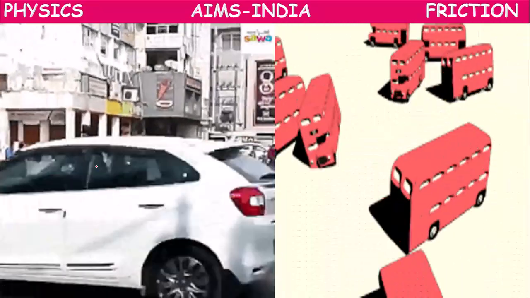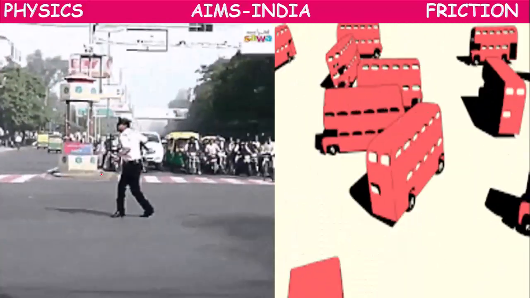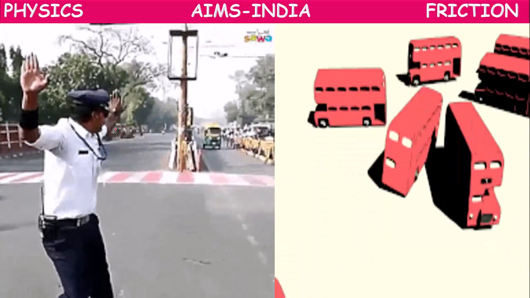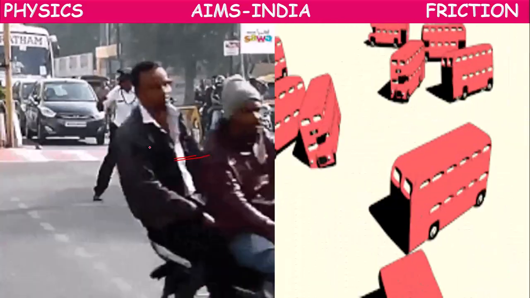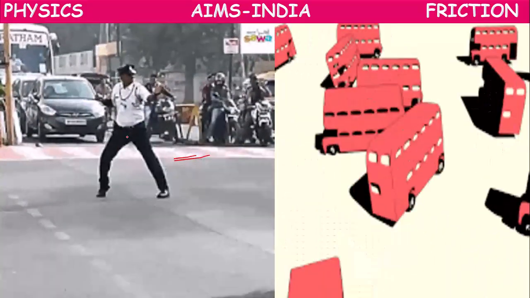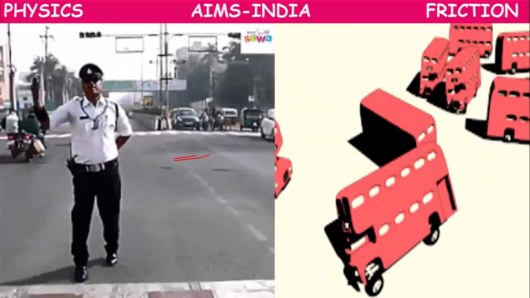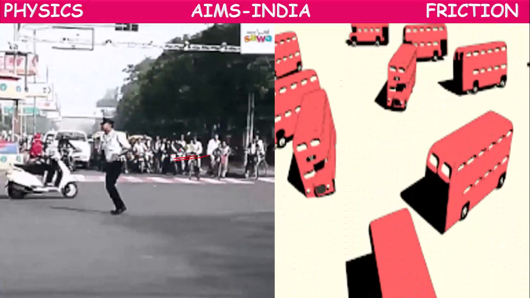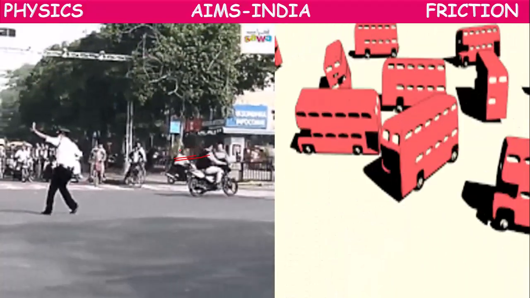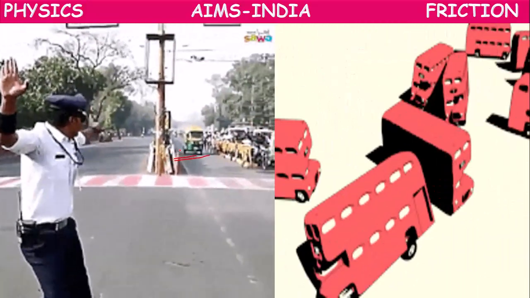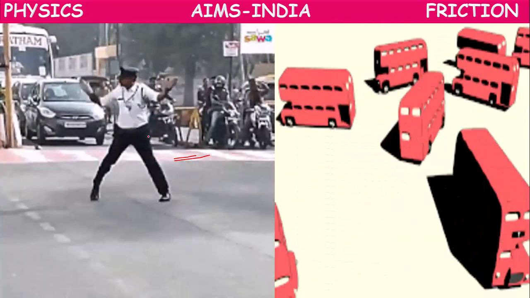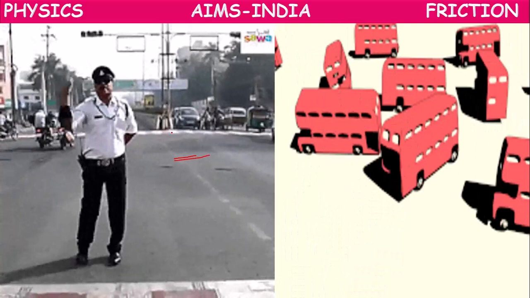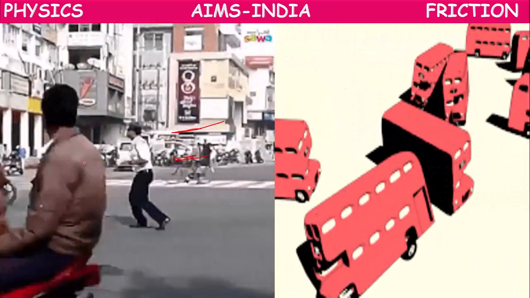Suppose a vehicle is stopped, up to what extent will it be in that position? When the traffic signal shows the red light, we will stop our vehicle. If the orange light comes, we will keep our vehicle ready. If the green light comes, we will start moving. So until and unless some other external force is applied, until that time we will be at rest.